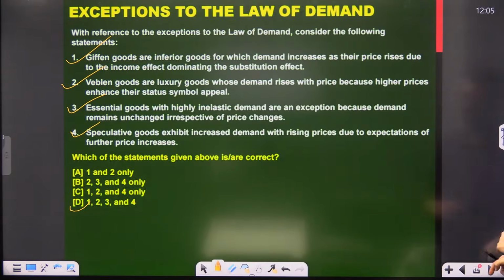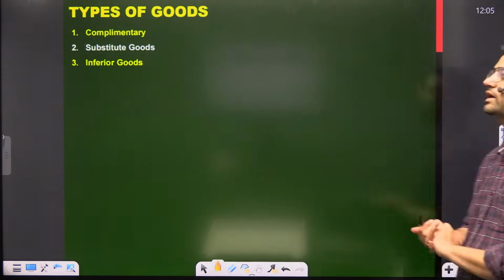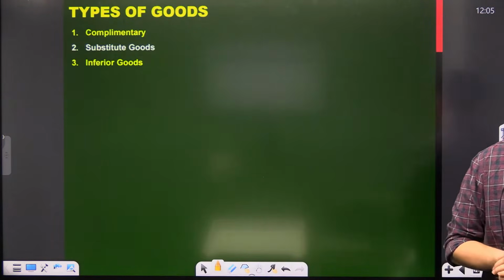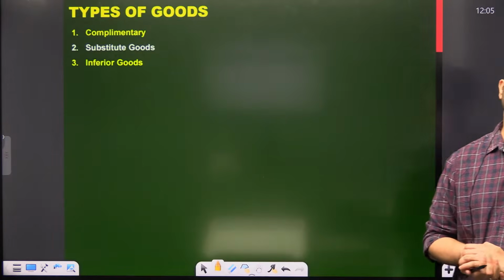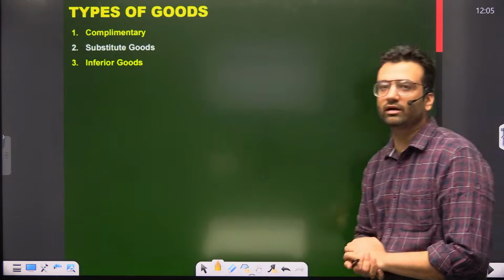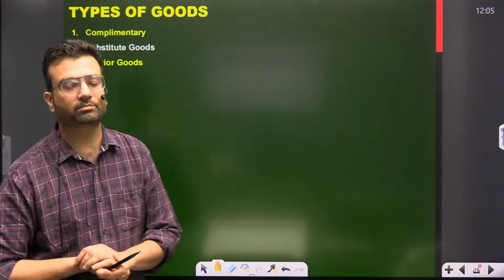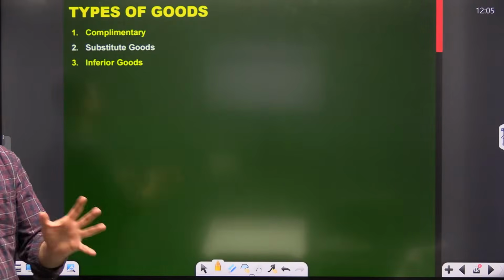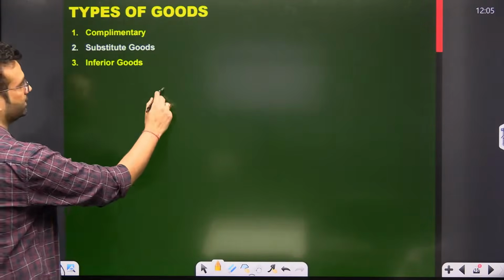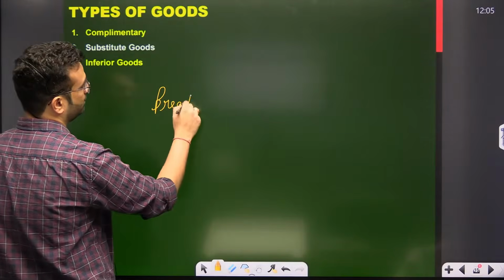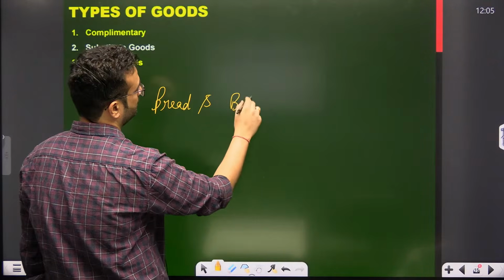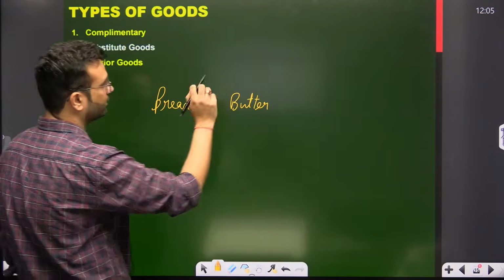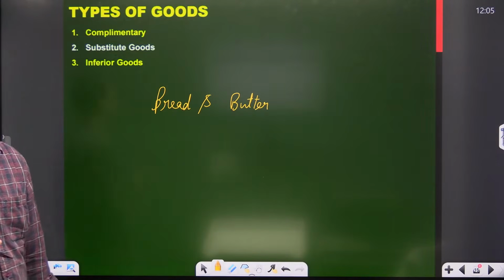Okay. Now, moving ahead, there are different types of goods. First is complementary goods. What is the meaning of complementary goods? Those which are always attached together, like bread and butter. Bread and butter are complementary goods.